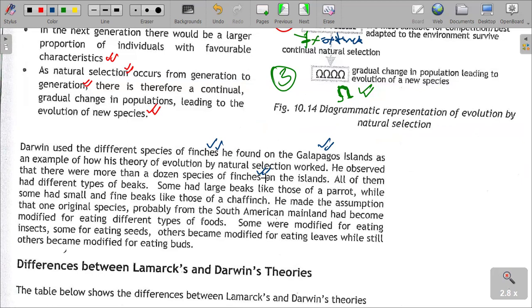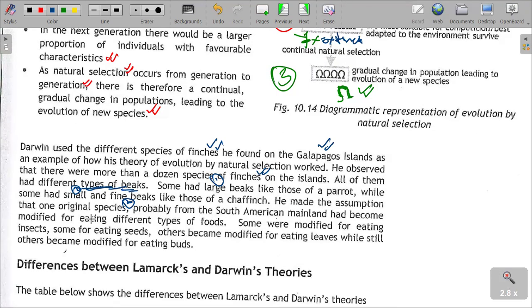All of them had different types of beaks. Some had large beaks. That is variation. The variation is shown by the types of beaks found on the different birds. We have some with large beaks, like those of the parrot, then some with small beaks, and then fine beaks as number 3, like those of the chaffinch.